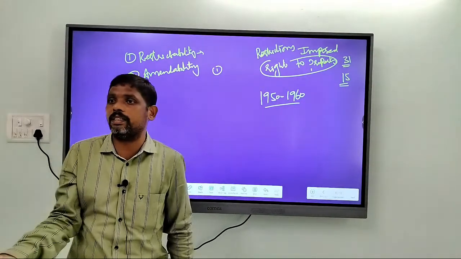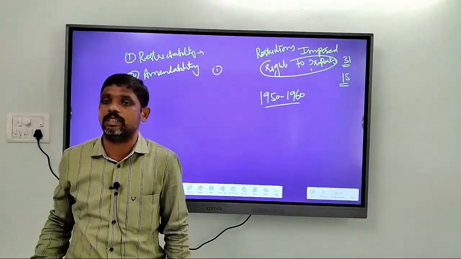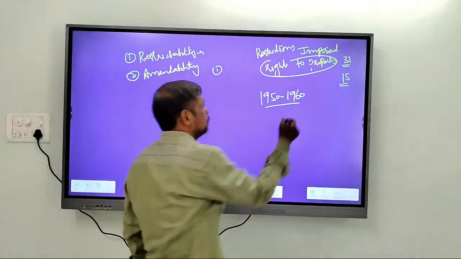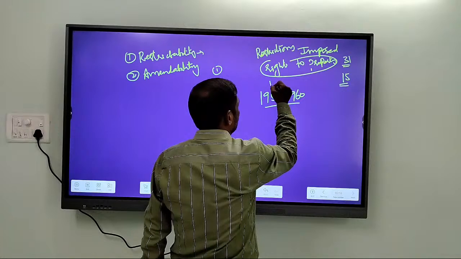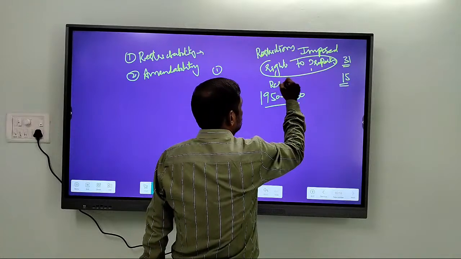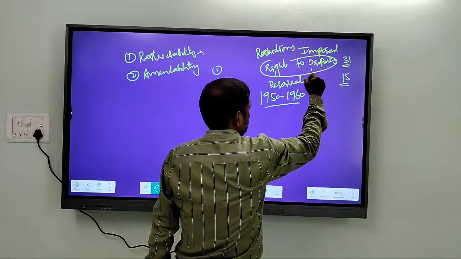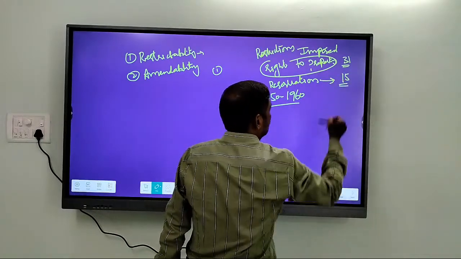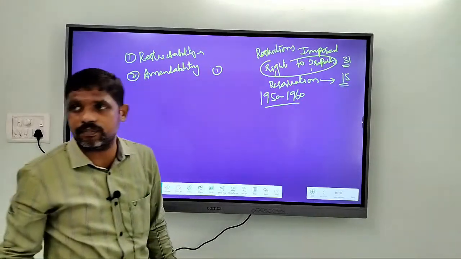Government came with a new concept called reservations. Reservation laws were made, which are seen as a violation of Article 15.